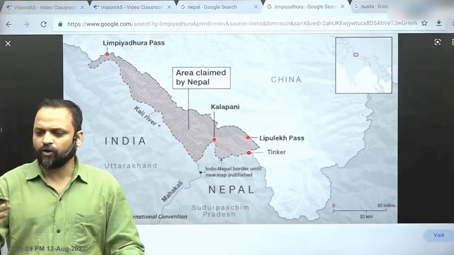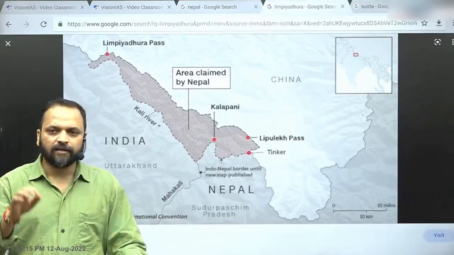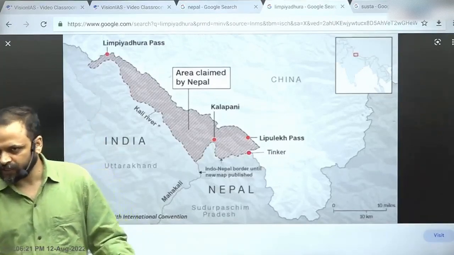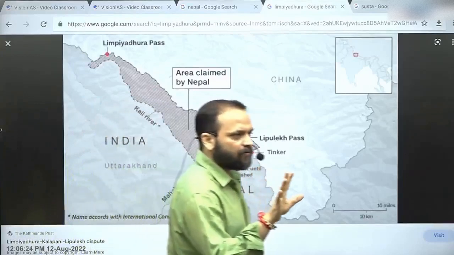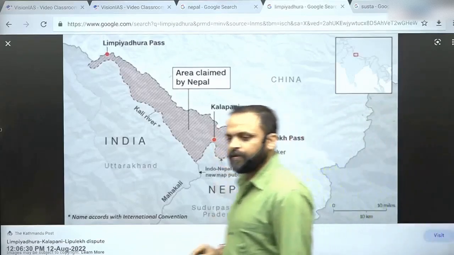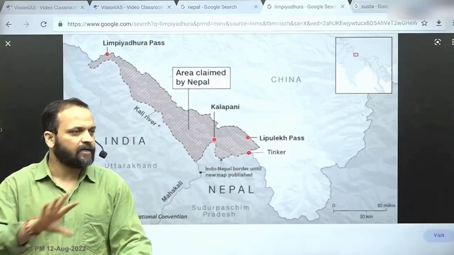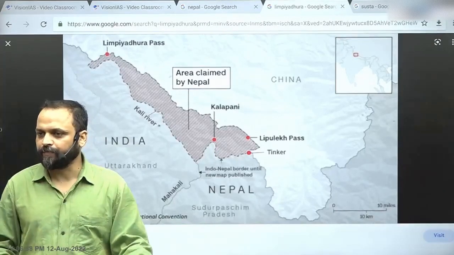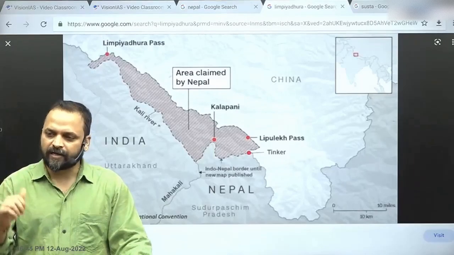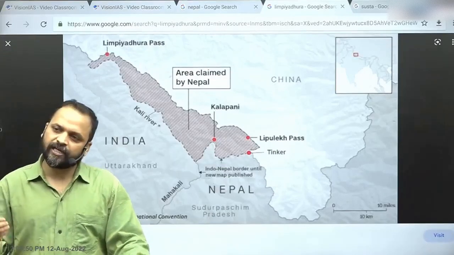Be that as it may. But at the government level we simply said, Ministry of External Affairs said that India's position on the border is consistent and well known. There is no question of accepting expanded claims by Nepal. Right? Our position is well known. इतना कहना काफी है ये कहने के लिए कि India is not accepting the expanded claims of Nepal. Similarly, India pointed out that the delineation of boundary between India and Nepal remains a continuing process. So we always talk about process, that it is a continuing process. So thereby what is the solution?